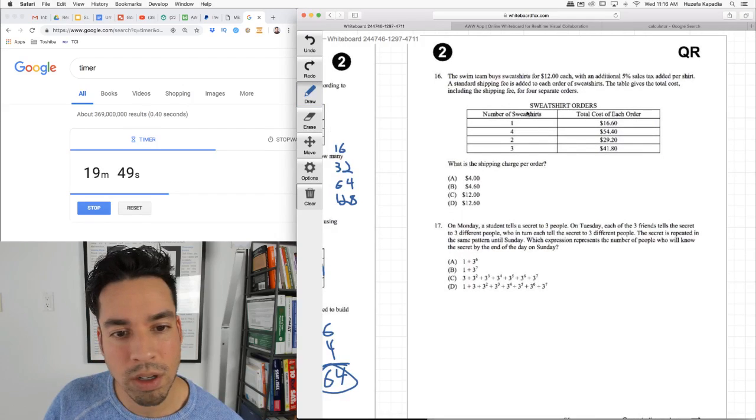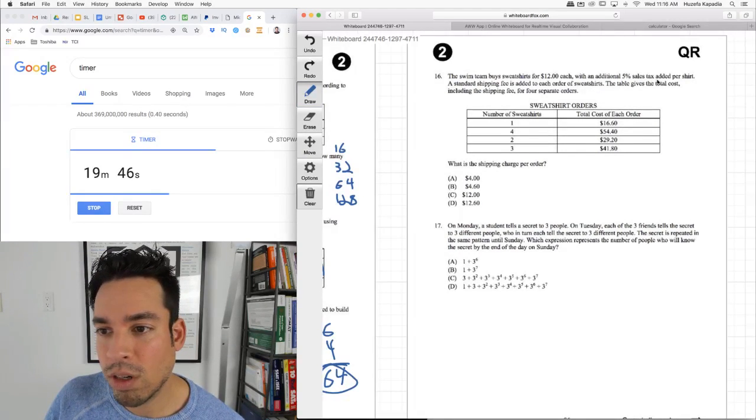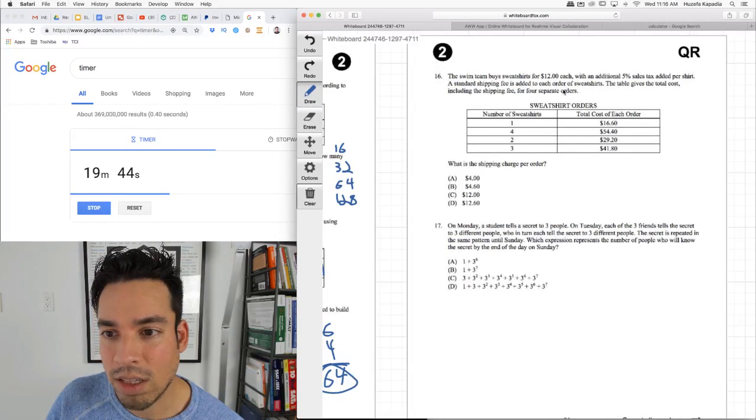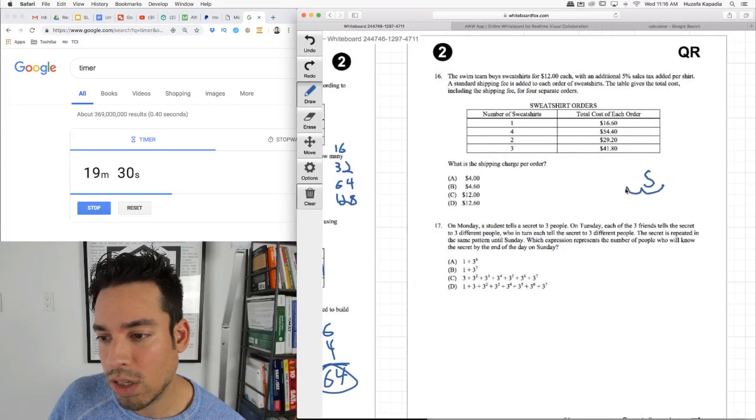Swim team buys sweatshirts for $12 each with an additional 5% sales tax added and then a standard shipping fee. The table gives the total cost including shipping fee for 4 separate orders. What is the shipping charge per order? So check it out. One sweatshirt costs $12 plus a 5% sales tax. So we need to calculate the sales tax. So remember, 5% to convert it to a decimal, move it over twice, 0.05 times 12.